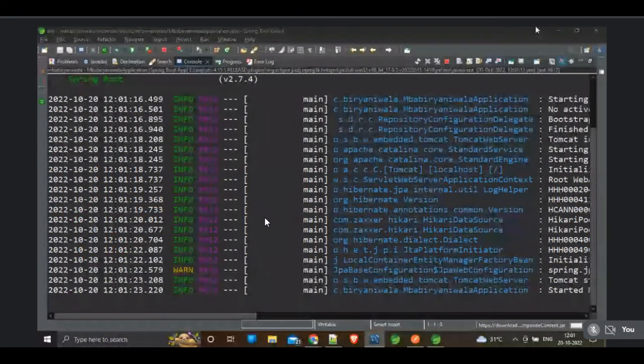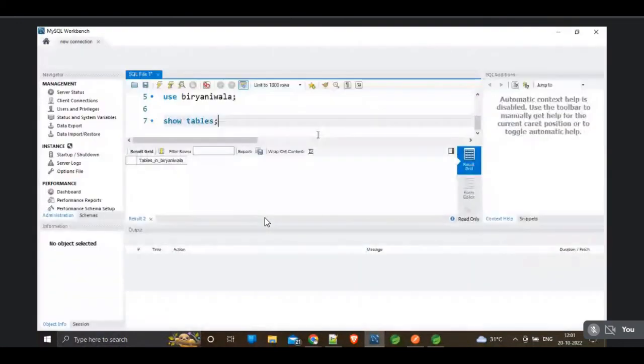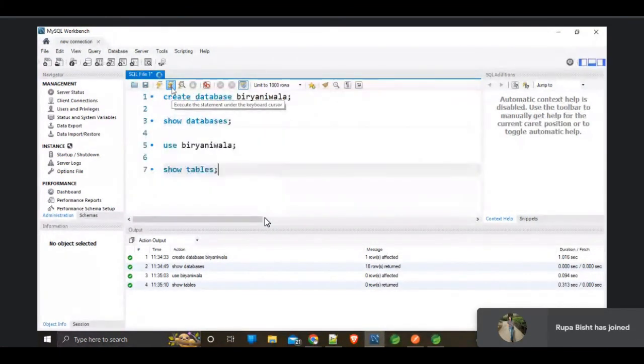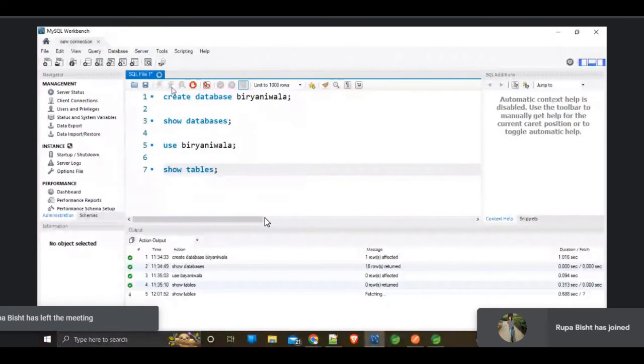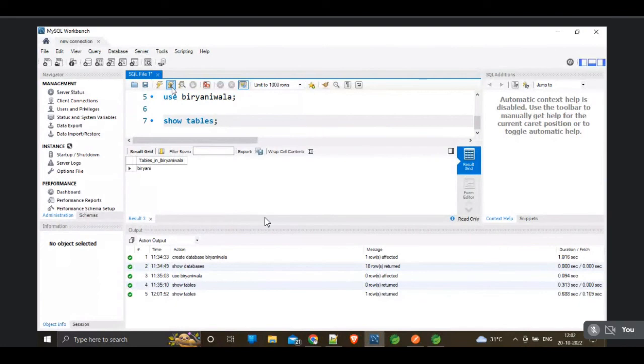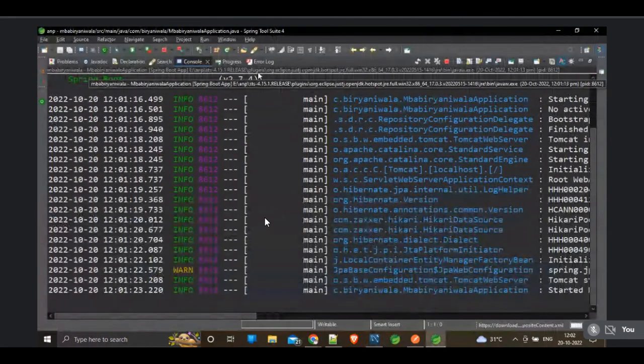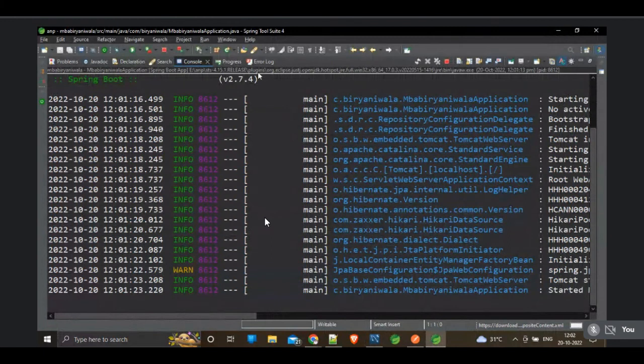Open the database. Now run the command show tables. Just wait, it is fetching. Yeah, we have the biryani table. We have one table called biryani because we are using Hibernate. We are using one property called hibernate ddl-auto, where we are using update. That's why the table is created.